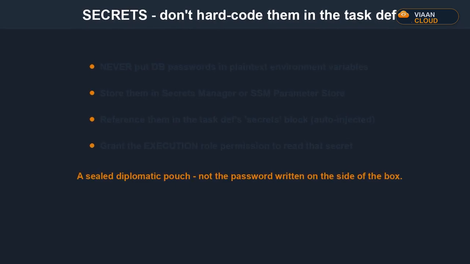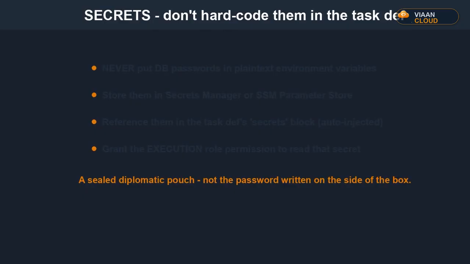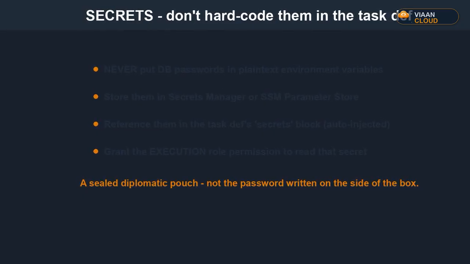Secrets. Never put a password in a plain environment variable. Anyone with read access to the task definition can see it in clear text. Instead, you store it in Secrets Manager and reference it. AWS injects it at start time, and it never appears in the definition or the logs. Even better, Secrets Manager can rotate it automatically, so a leaked password expires on its own.